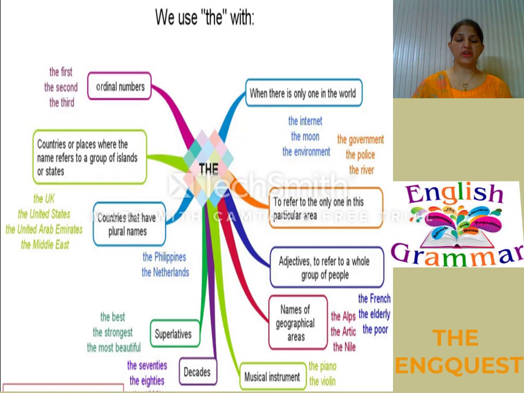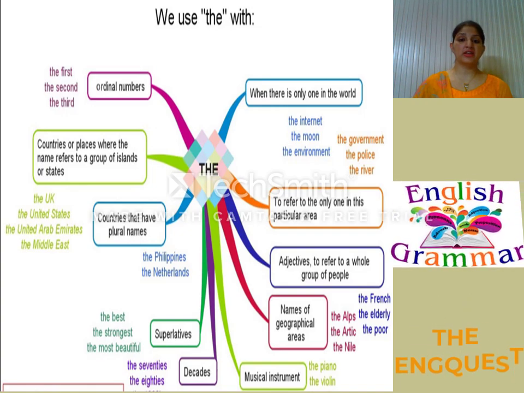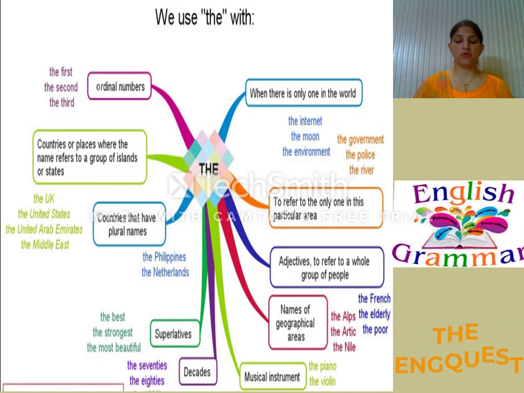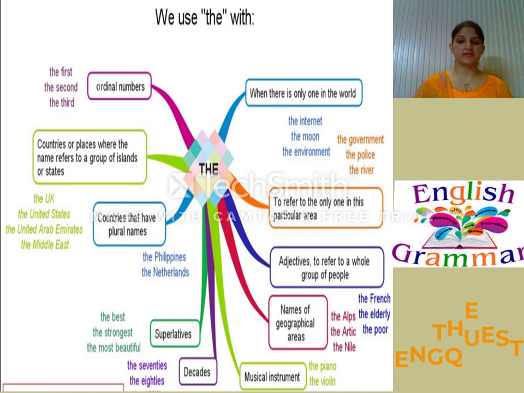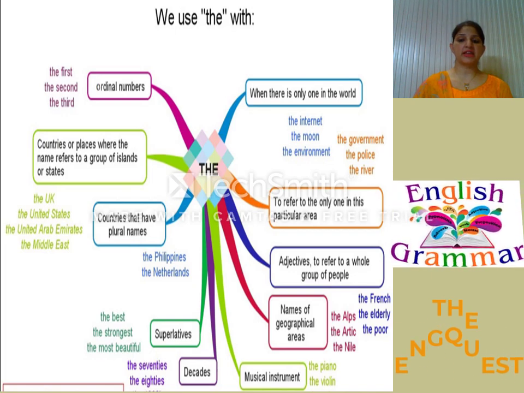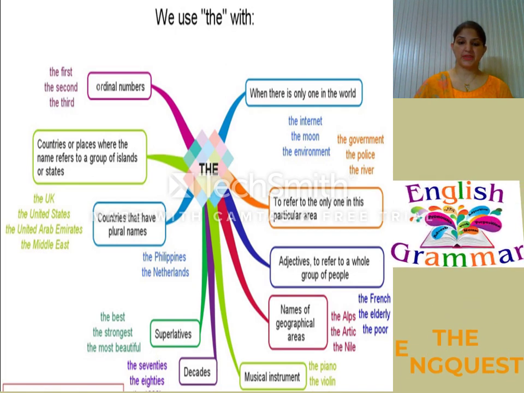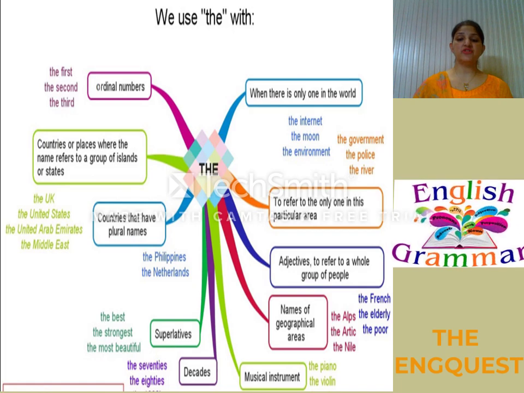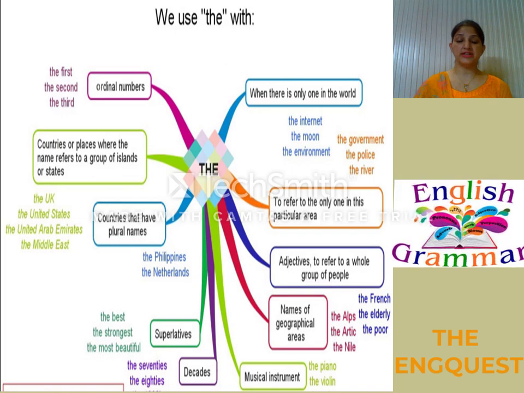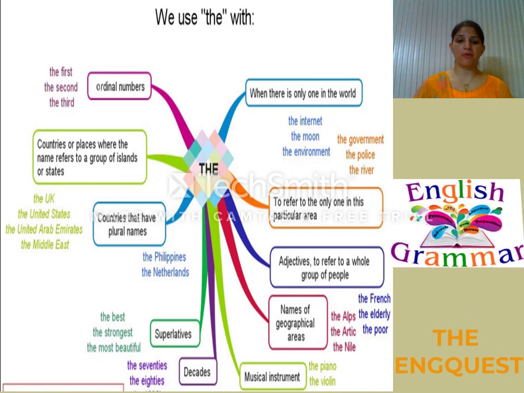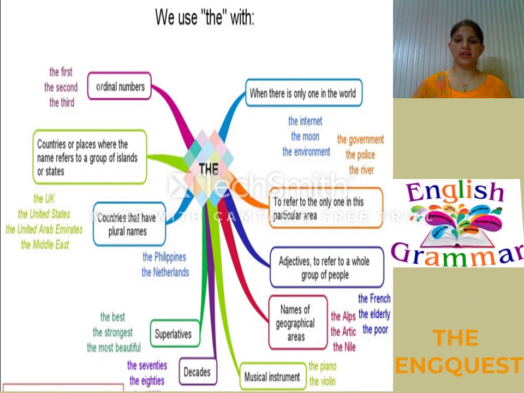So let us see the various uses of the. First of all, we use the when the thing is the only one of its kind in the world. For example, the moon, the environment, the internet. So in this case, we use the with things that are only one in the world. In the next case, to refer to the only one in a particular area. For example, the police, the river, the government. So it refers to only one in that particular area.